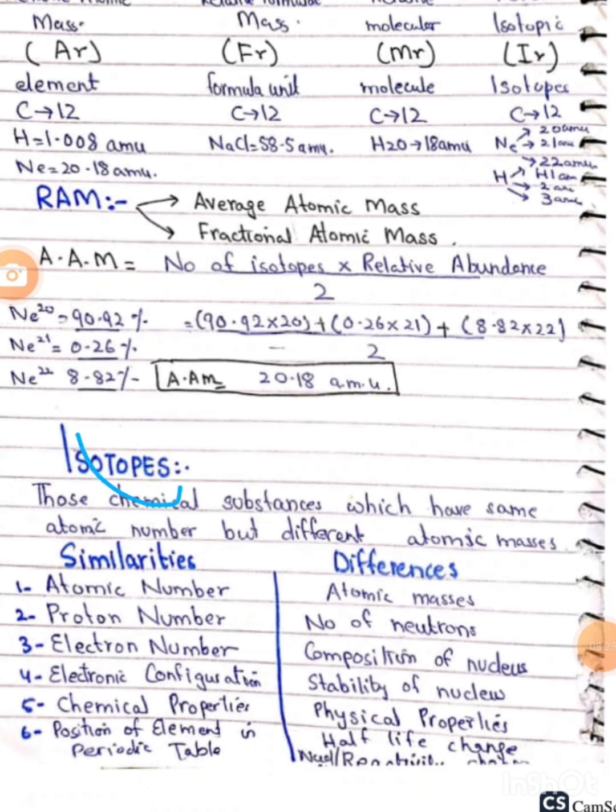Now here we discuss the isotopes. Here we can see the chemical substances which have the same atomic number but different atomic mass are called isotopes. मैंने आई थिंक क्या हर एक को पता है कि atomic mass और atomic number में difference क्या होता है. Now we see the similarities and the differences.